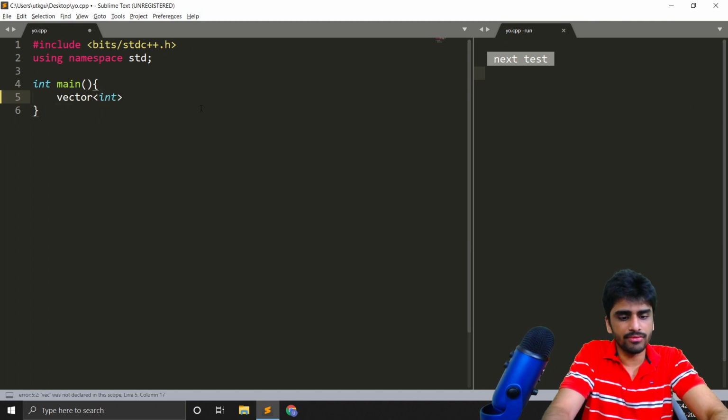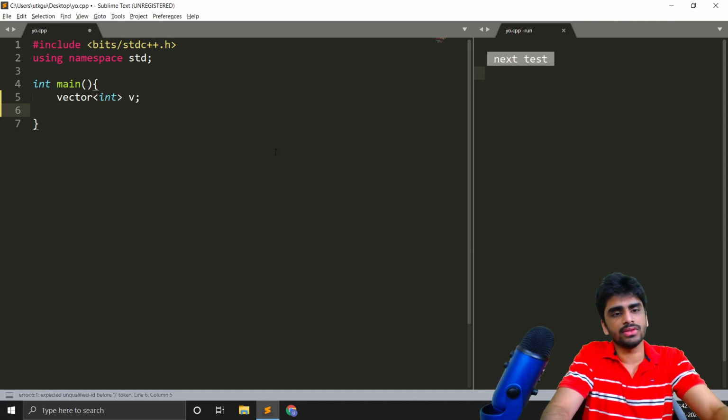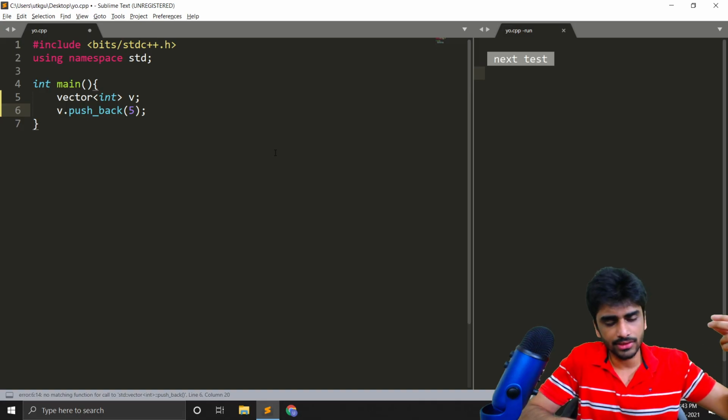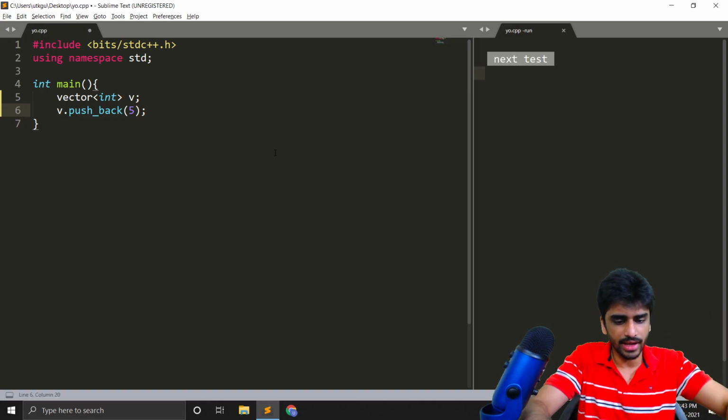So let's say we have vector int v. In this way we have an empty vector. Now we can insert some elements into this, like v.push_back, so in this way we can insert an element into this, like 5. Earlier the vector was empty, now there is an element in it, that is 5.